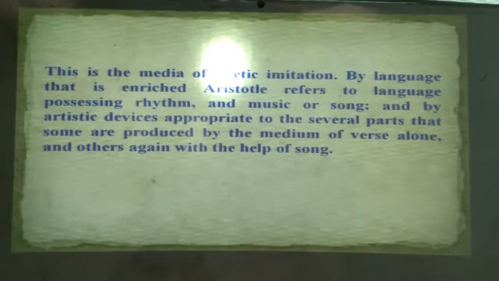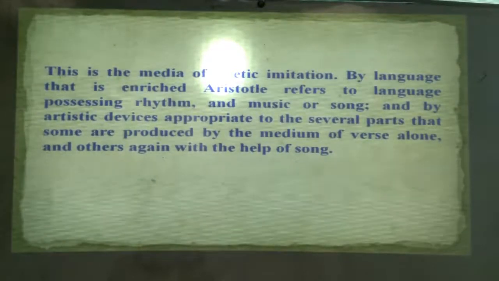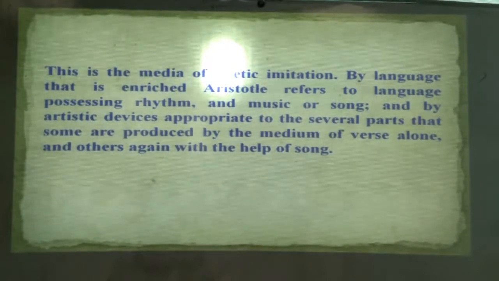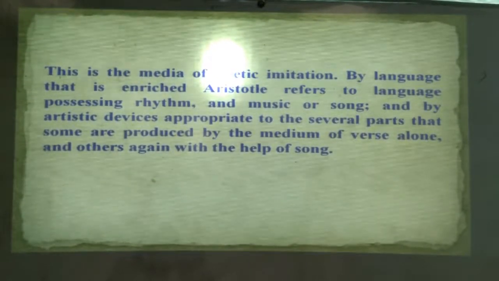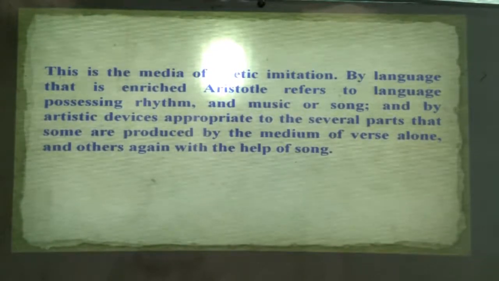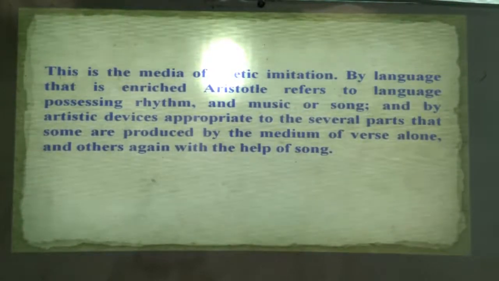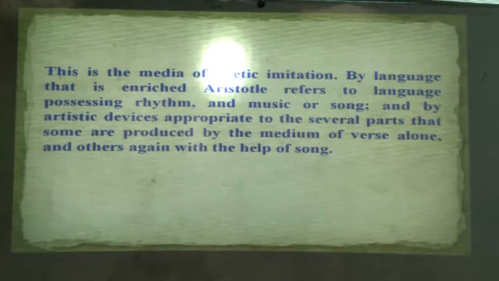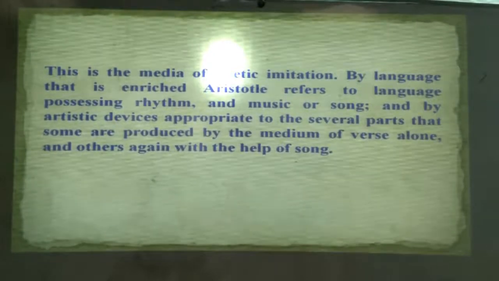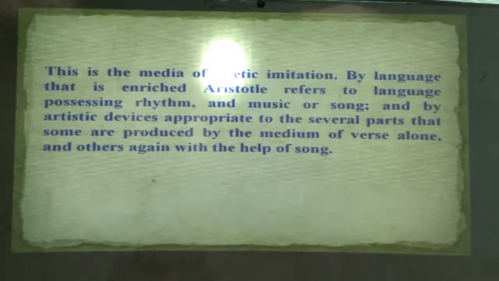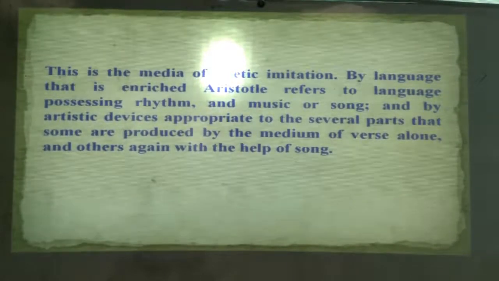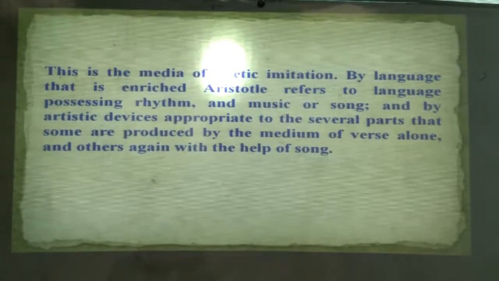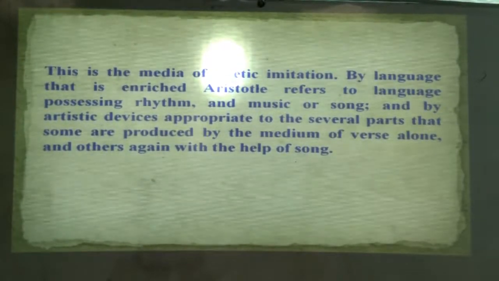At the very first, we see how many media are used? Three. Can anyone recall? Rhythm, music and language. So here we are talking about which one? Language. Because to write poetry you need only the language. And this is the media of poetic imitation by language that is enriched. Aristotle refers to language possessing rhythm. We know that it is another difference between verse and poetry. Poetry is based on what? Meter, rhythm, and music or song.